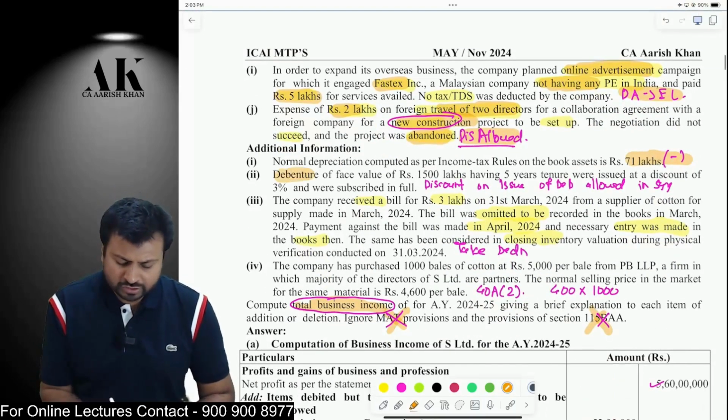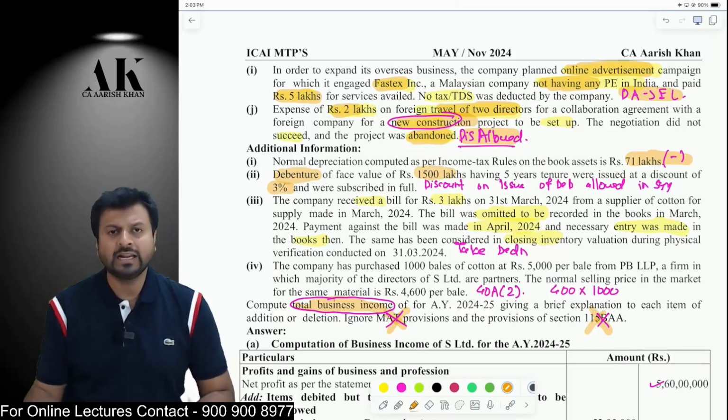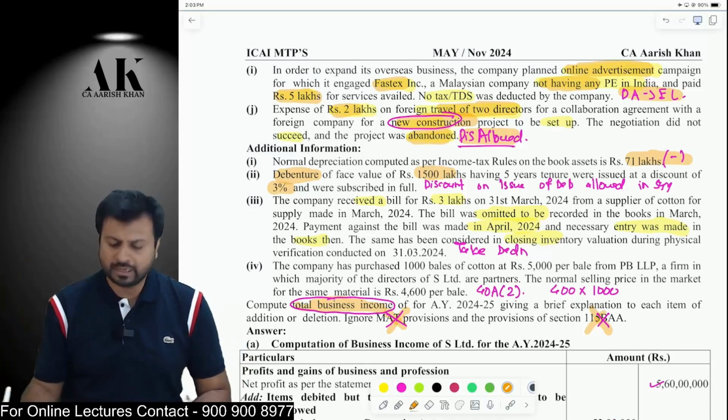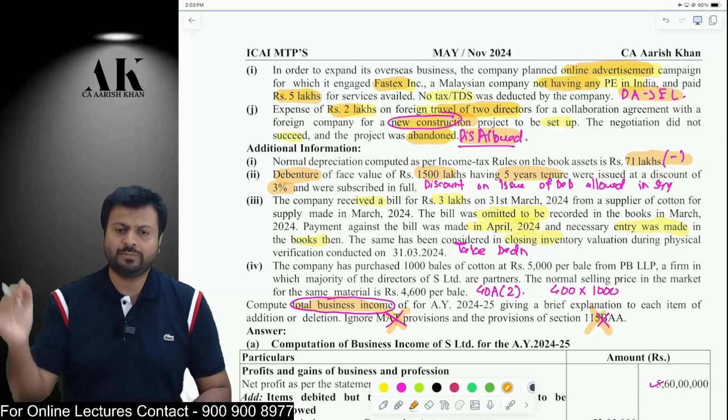Next one, you have issued some debentures at a discount of 3%. Total value of debentures is 1500 lakhs. So that 3%, whatever it comes to, will be allowed as a deduction over the life of the debenture. It will be allowed over a period of 5 years. You have to divide that by 5 and then it will be apportioned over 5 years.